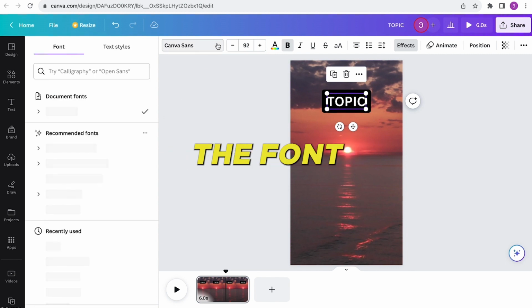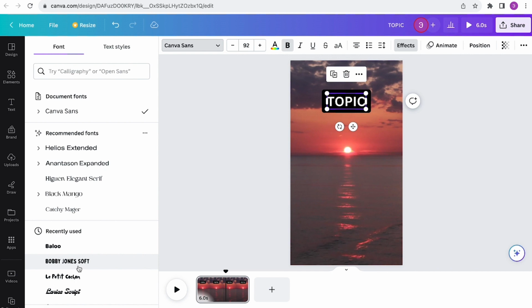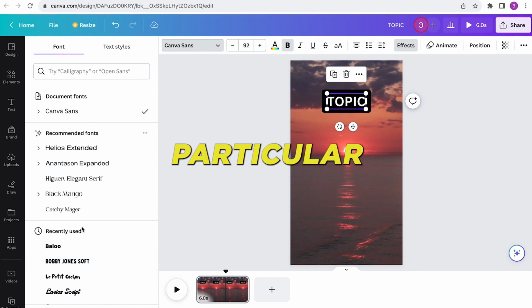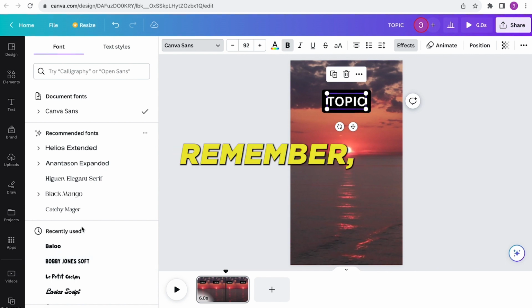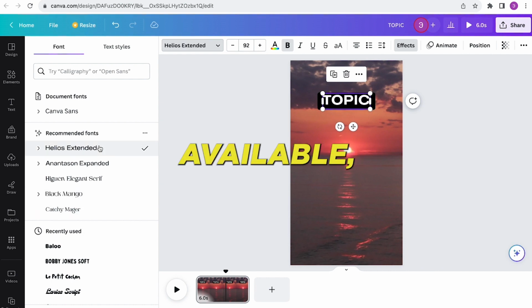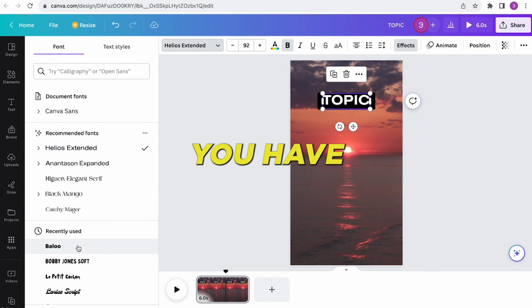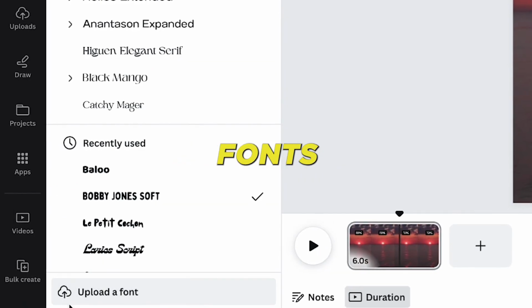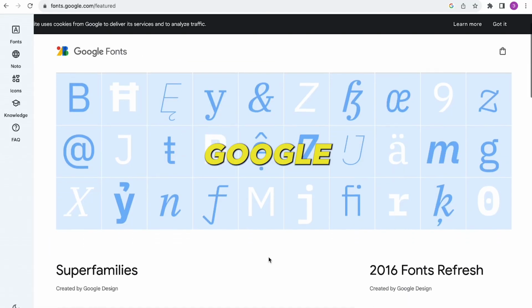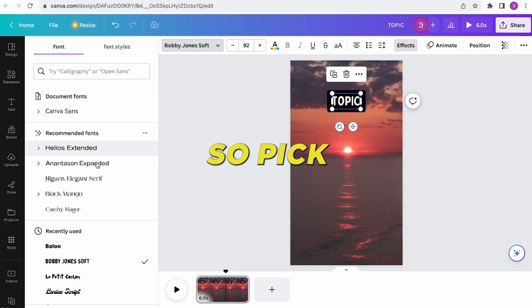However, I'll modify the font for a more appealing look. After trying out a few, this particular font seems fitting. But remember, the choice of font is subjective. There's a vast array available, and if you're leveraging the free trial, you have the added advantage of uploading custom fonts or exploring the extensive Google font library. So, pick a font that resonates with your desired aesthetic.